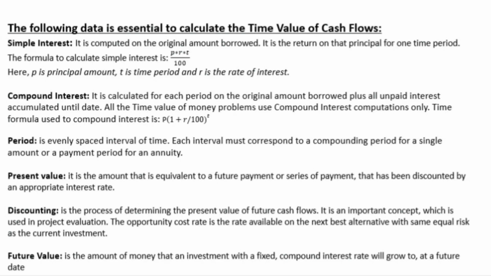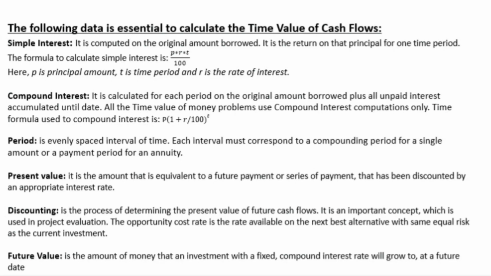The formula used to calculate compound interest is principal, bracket 1 plus r divided by 100 bracket close, raised to power t. Period is an evenly spaced interval of time. Each interval must correspond to a compounding period for a single amount or a payment period for an annuity. Present value is the amount that is equivalent to a future payment or series of payments that has been discounted by an appropriate interest rate.